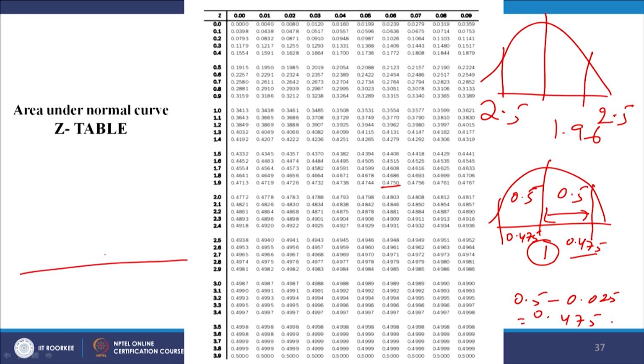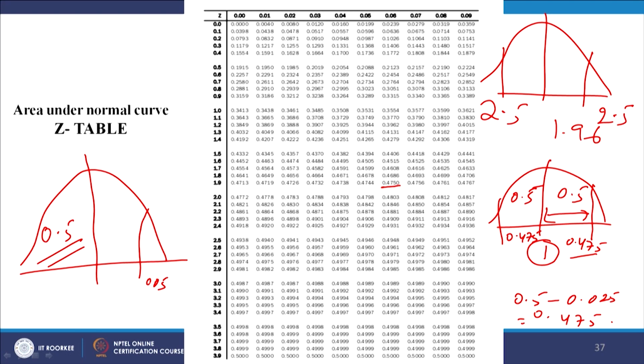Similarly, if somebody is going for a one tail test, let us say right or left does not matter, I am interested in the right tail test only. So, this is 0.5 as it is and I am cutting the rejection zone at 0.05 here. Now I am interested in this area only, so 0.5 minus 0.05 is equal to 0.45.